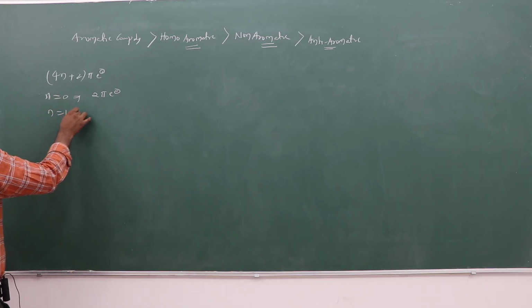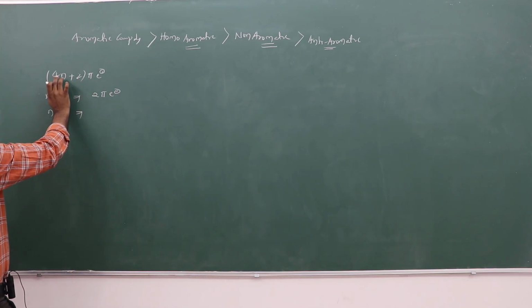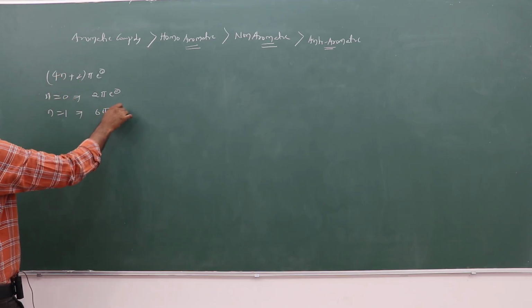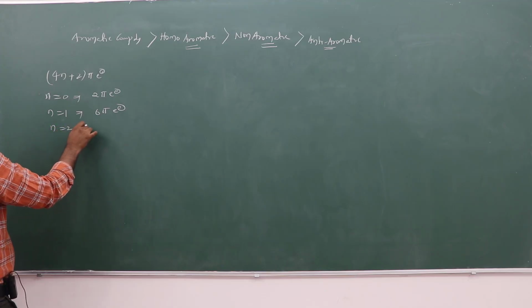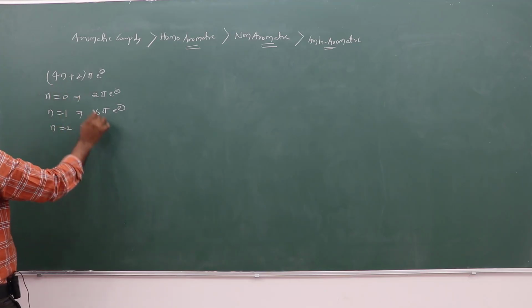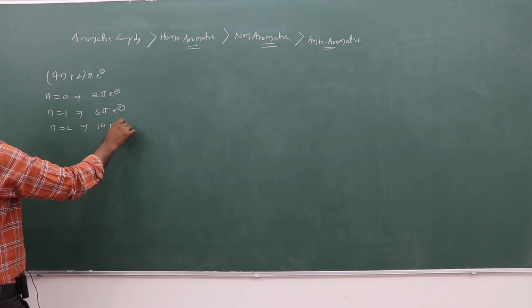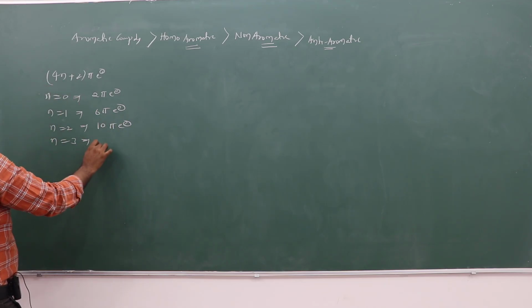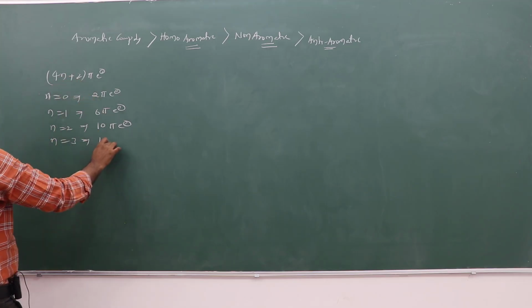When n is equal to 1, what will happen? 4 into 1 is 4, plus 2, that gives a 6 pi electron system. When n is 2, 4 into 2 is 8, plus 2, that means a 10 pi electron system. When n is 3, what is happening? A 14 pi electron system.